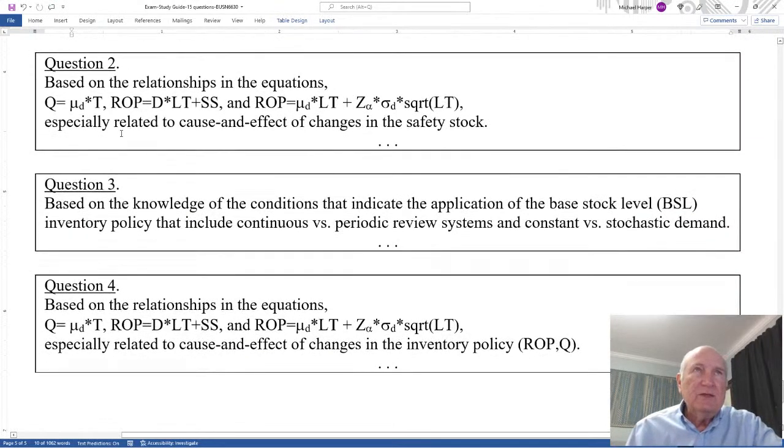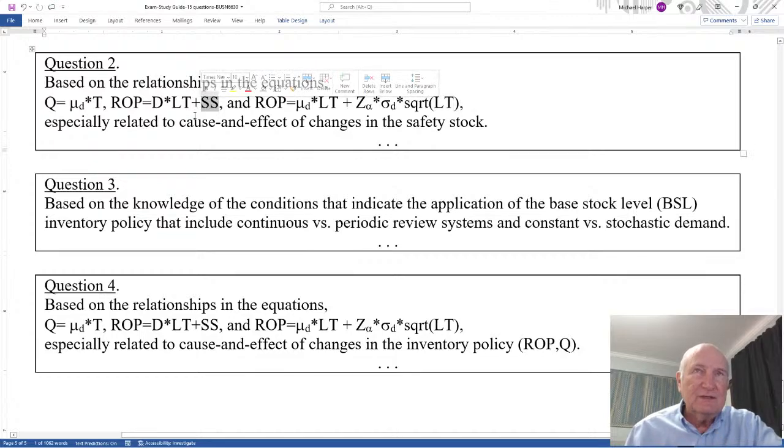Question 2 will be based on relationships in the equation, and this is stochastic. Q equals the mean times the inventory period. ROP, where ROP is the mean times the lead time, plus Z of alpha, where alpha is a stockout level, times the variability of the demand and the lead time. Especially related to the cause and effect changes in the safety stock. If I say the lead time increases, what does it do to the safety stock?